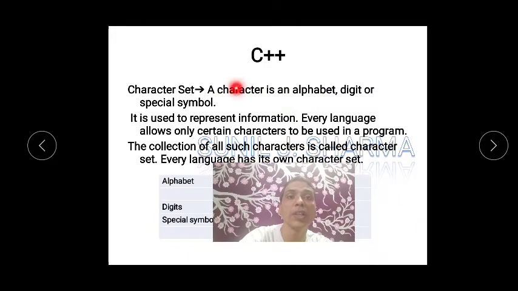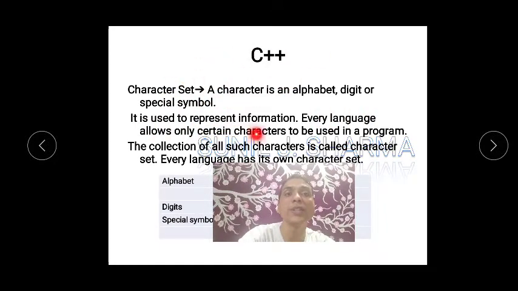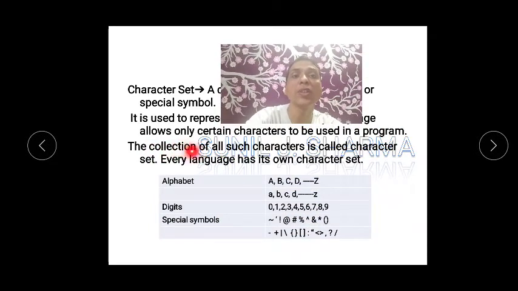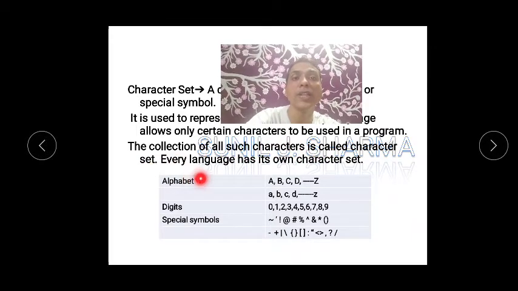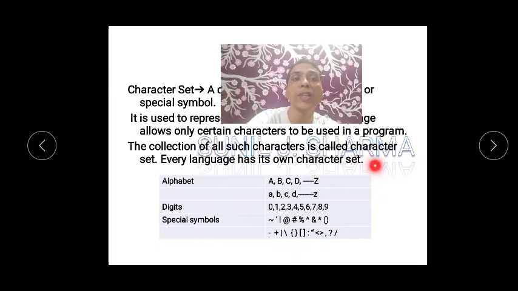Okay, so I think we will use it. It is used to represent information. So whatever the information is, that can be represented by the character set. So a character set will include not only alphabets, not only digits, not only special characters, everything. Okay, every language allows only certain characters to be used in a program. The collection of such characters is called a character set. So I hope you can see alphabets, digits and special characters. Okay, every language has its own character set.